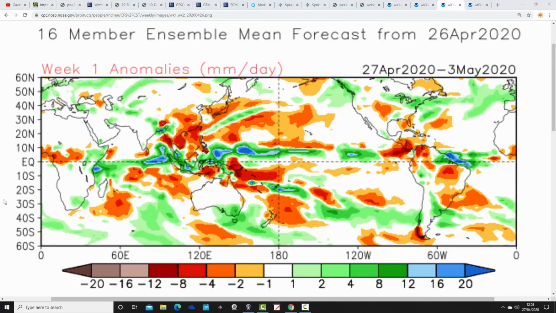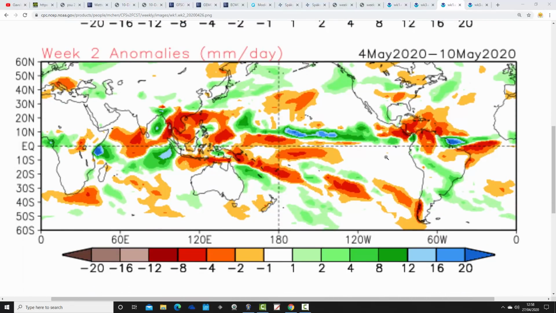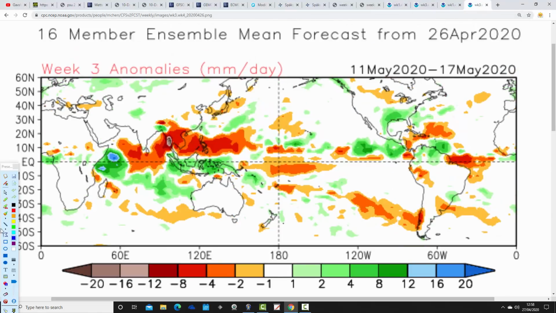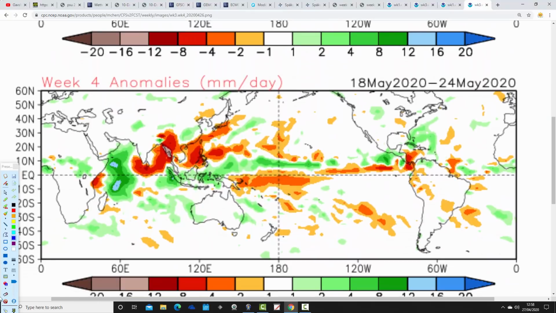Precipitation anomalies for week 1 from CFSV2 from the 27th of April to the 3rd of May: a little bit wetter than average, especially so for more southern parts of the country. All areas look wetter than average in week 2, 4th to the 10th of May, above average precipitation then. Week 3 hints at being a bit on the wetter than average side again. That's the 11th to the 17th of May, especially again for England and Wales. Week 4, really weak signals by this point, but possibly by week 4, 18th to 24th of May, just going a little bit drier out to our northwest.